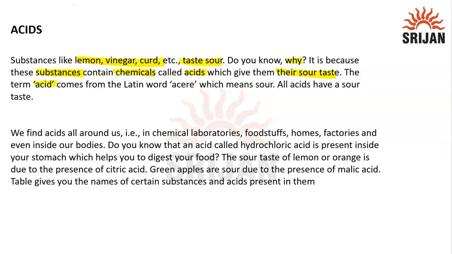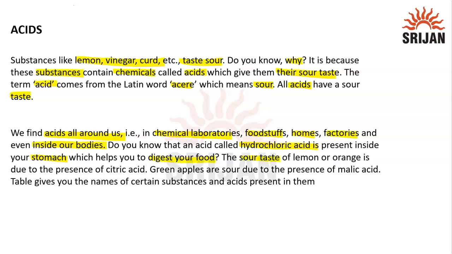The term acid comes from the Latin word acere, which means sour. All acids have a sour taste. We basically find acids all around us, that is, in chemical laboratories, in foodstuffs, homes, factories, and even inside our bodies. Do you know that an acid called hydrochloric acid is present inside our stomach, which helps to digest our food?